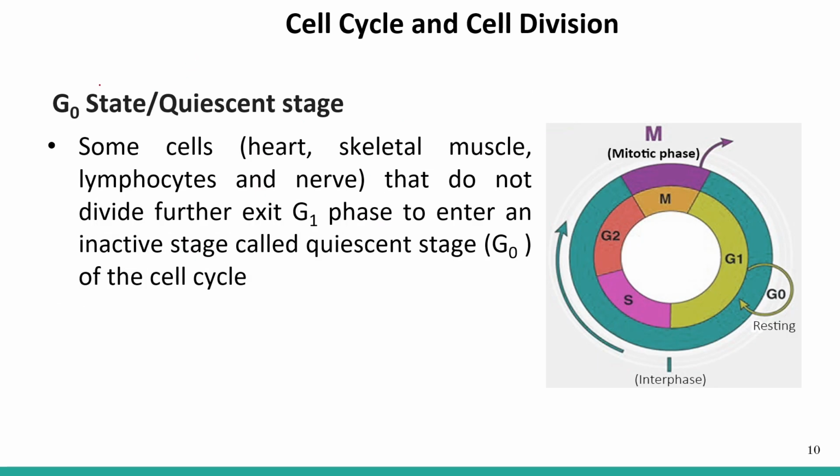Now let's talk about the G0 state, which is also known as the quiescent stage. Sometimes some of the cells, such as heart cells, skeletal muscle cells, some lymphocytes and some nerve cells, don't divide further and they exit the G1 phase. They enter an inactive stage which is known as the G0 phase or the quiescent stage.